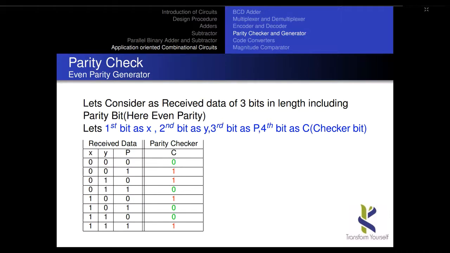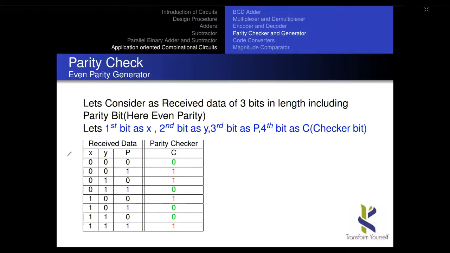So now to make it an even parity checker, I will consider the total number of ones should be an even number. So this is my arrived data, and the checking value will be substituted by either 0 or 1 for the even parity checker based on the arrived total number of ones. If it is an even number of ones, I will substitute with 0. If it is an odd number of ones, I will substitute with 1.